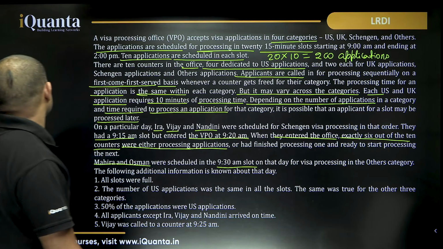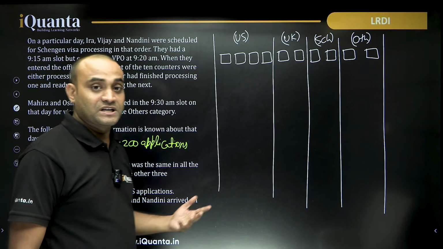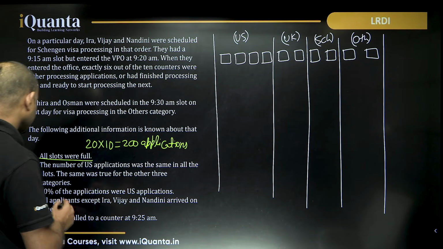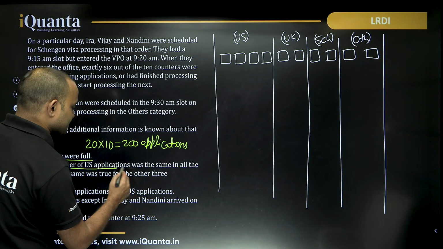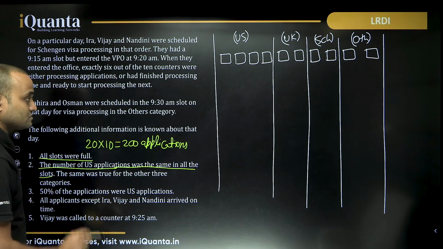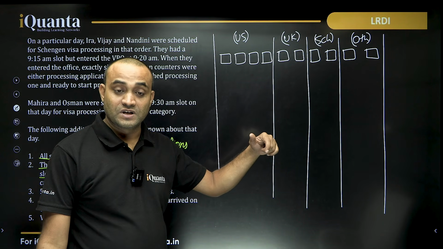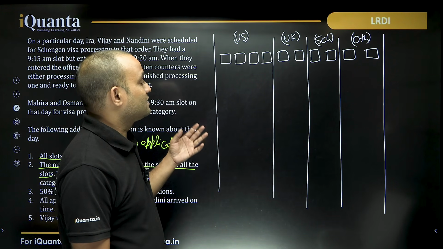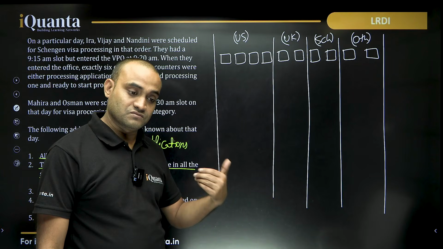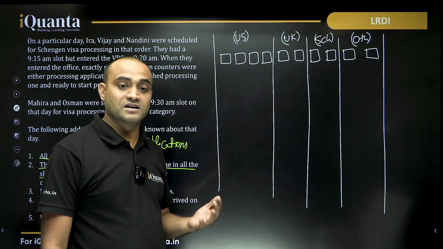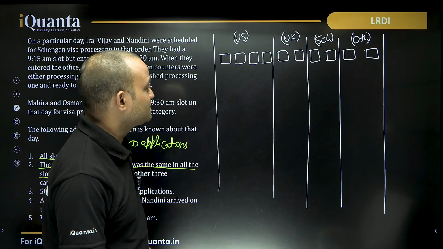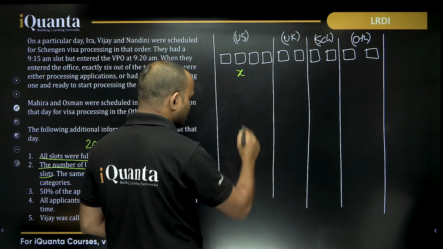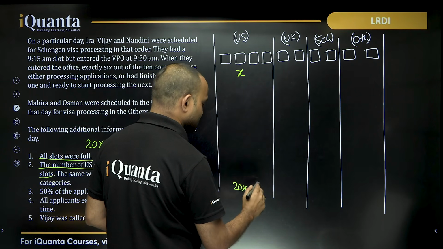But now we know for sure that there are exactly 200 applications, because every slot is full. 20 slots, 10 applications. The number of US applications was the same in all the slots, meaning 9 to 9:15, if there were X people who applied, then 9:15 to 9:30, again X applications. 9:30 to 9:45, again X applications. So if it was X in the first slot, then in total it will be 20X applications.